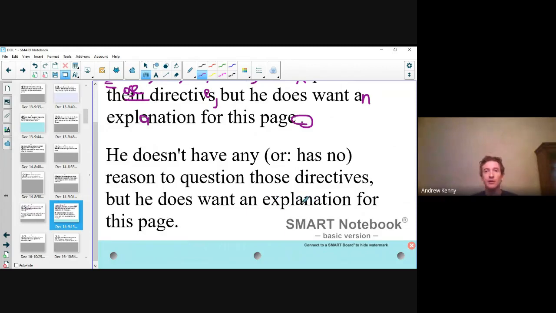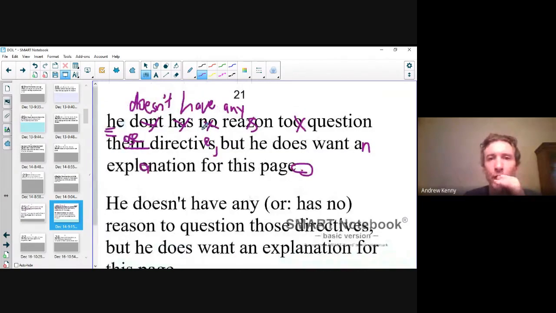We fixed explanation. It's an A, not an E. For this page, we have a period at the end. Fantastic job today, guys. So let's take a look. How many problems were there? 1, 2, 3, 4, 5, 6, 7, 8, 9, 10, 11, 12, 13. And if you had done it up here, it could have been as many as 14 if you had done has no reason, or even 12.